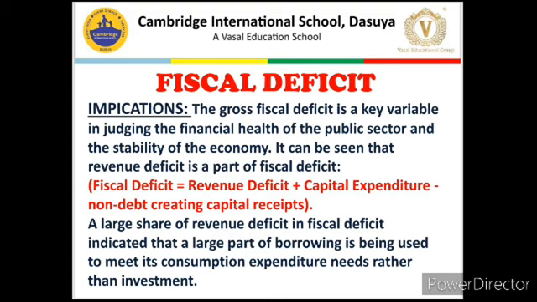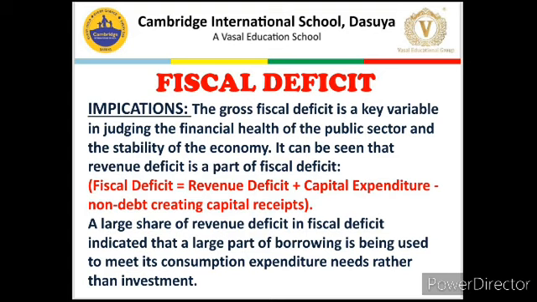If fiscal deficit is continuously increasing, it clearly shows that government is borrowing regularly in large quantity to fulfill its obligations, meaning government's health is not okay, and there is definitely some lacuna, some corruption happening in that government, and the money being borrowed is not being put to use for productive purposes. And second implication, as you can see on your screen, revenue deficit is a part of fiscal deficit. So, if the share of revenue deficit in fiscal deficit is greater, then it clearly shows that government is spending too much money on its functioning, on fulfilling the obligations of current time period.